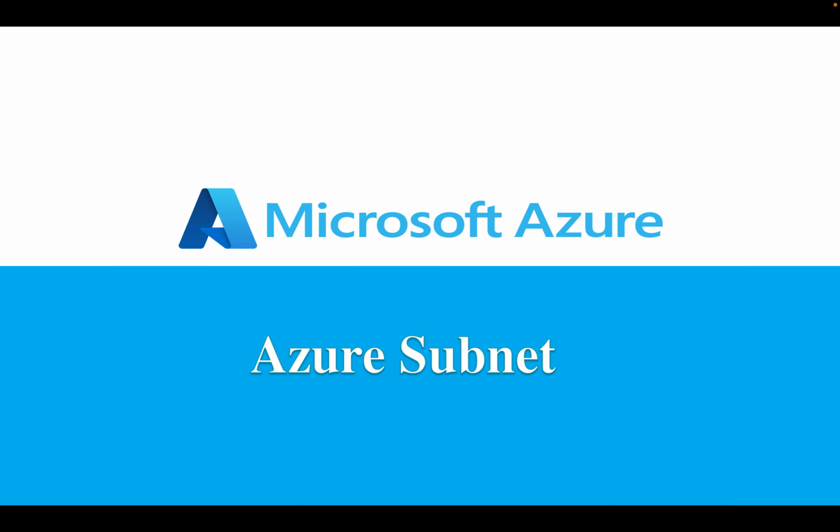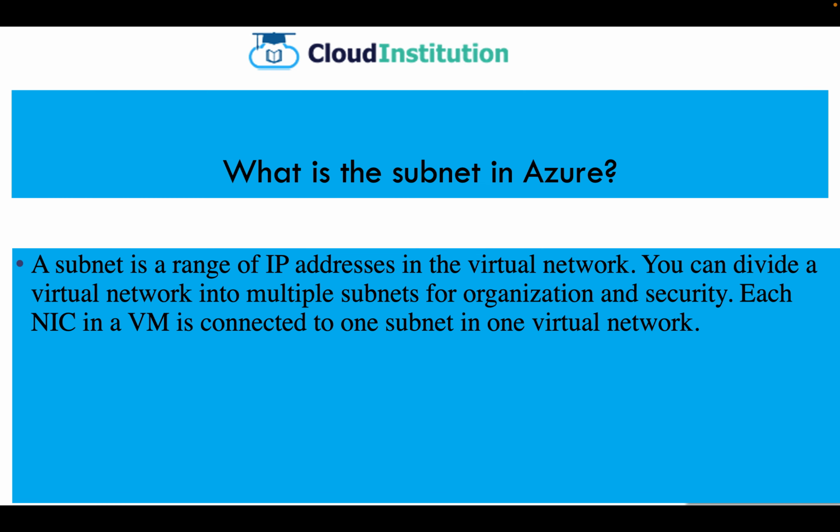So today in this video we're going to see what is Azure subnet. In the last session, if you can remember, we saw what is Azure VNet, which is Azure Virtual Network. So today we are going to see what is subnet in Azure. A subnet is a range of IP addresses in the virtual network. You can divide a virtual network into multiple subnets for organizing and security.